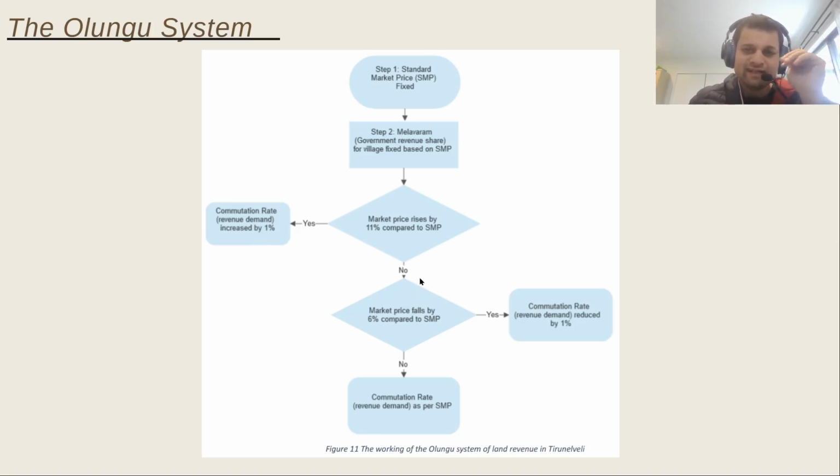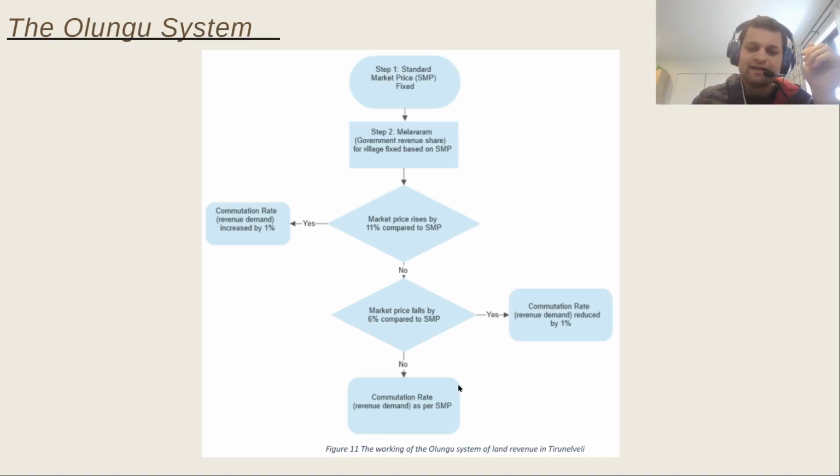What happened if it didn't increase by 11%? Let's assume that the market price fell by 6% compared to the standard market price. So instead of 100 rupees per quintal, the market price went down to 94 rupees. In that case, if it fell by 6%, the commutation rate, or the revenue demand, was reduced by 1%.